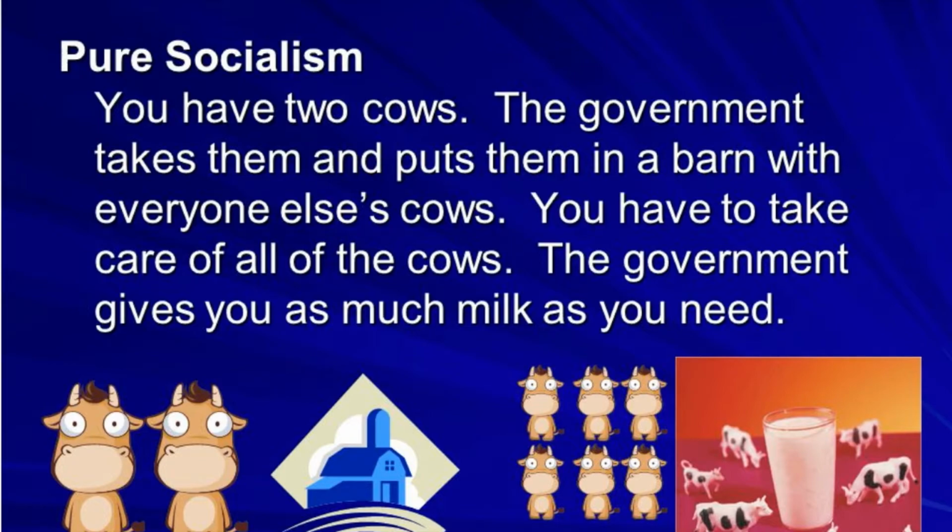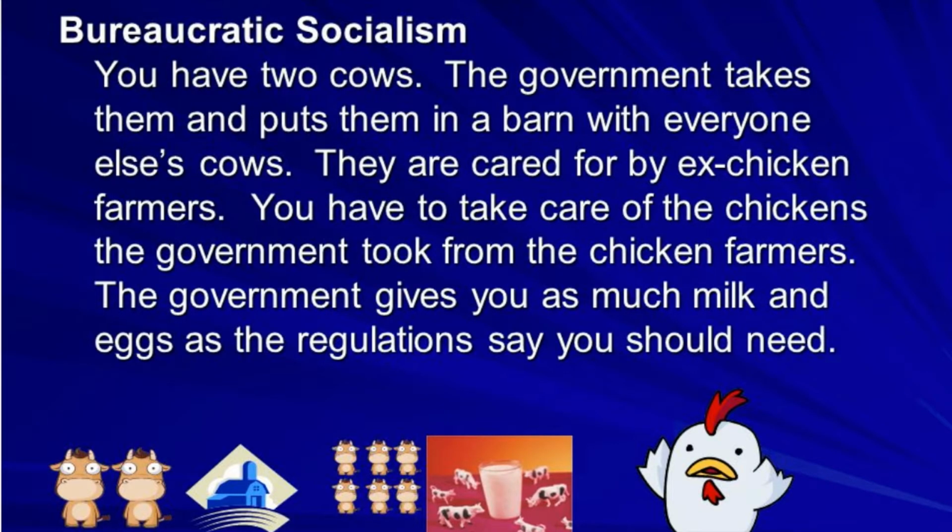And this sounds wonderful, but there is a lot of backlash to socialism. And the reason could be because it never works out quite that way. Bureaucratic socialism is, you have two cows. The government takes them and puts them in a barn with everyone else's cows. They're cared for by ex-chicken farmers. You have to take care of the chickens the government took from the chicken farmers. The government gives you as much milk and eggs as the regulations say that you should need.